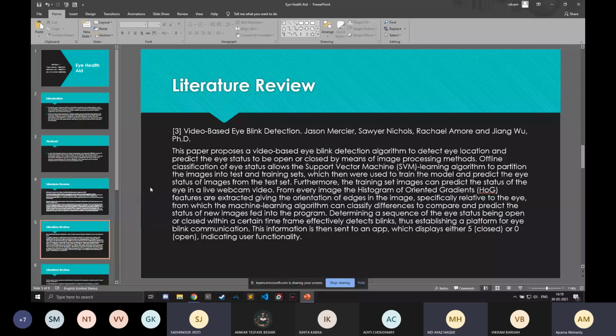The third paper is a video-based eye blink detection system. This paper proposes a video-based eye blink detection algorithm to detect eye location and predict the eye status to be open or closed by means of image processing methods. Offline classification of eye status allows the support vector machine, which is a machine learning algorithm used basically for data classification and regression, to partition the images into test and training data sets, which were then used to train the model and predict the eye status of images from the test set. The information was finally sent to an app which displays whether the eye is open or closed. And go to the next page.